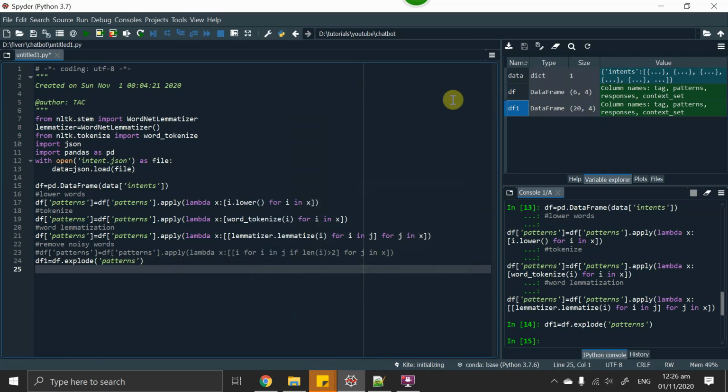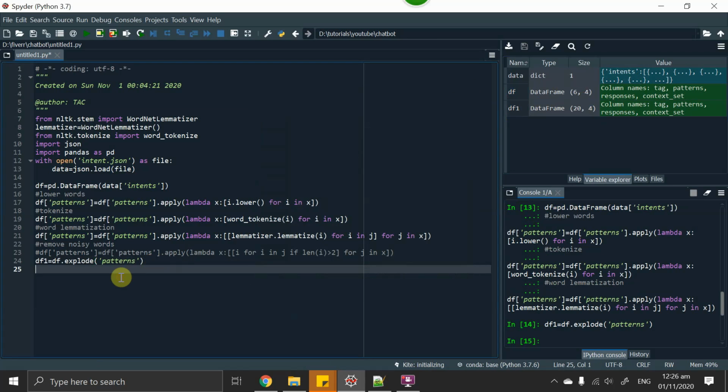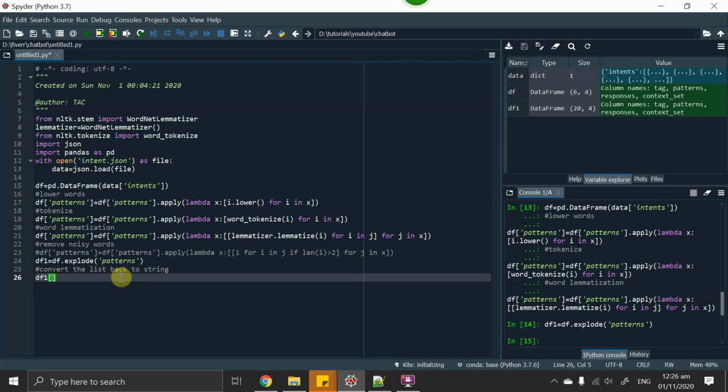The next thing is that we want this list converted back into a string. Convert the list back to string. So df1 patterns, just copy this and type it again.